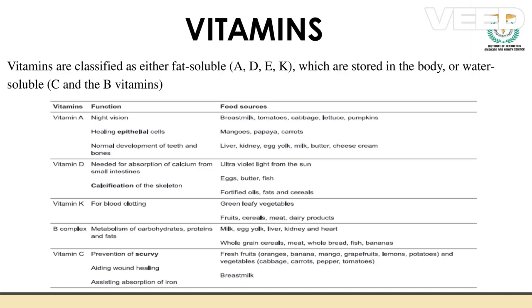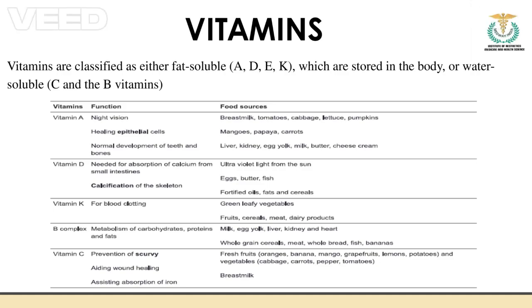And vitamin D is very important for us to absorb the calcium inside the bone. Calcification of the skeleton, that is addition of calcium to the skeleton, is very important, and that calcification is done only when vitamin D is present.